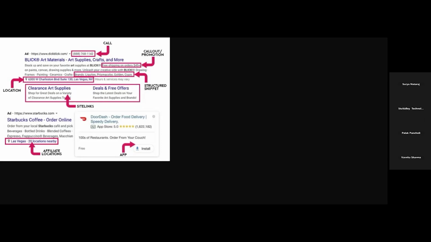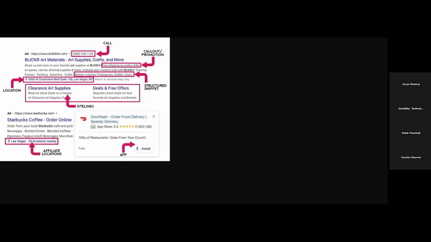Then next is the location extension. What is location extension? Through the location extension, we can add maps to our ads. If we want people to connect directly with your Google My Business location, and display your address and distance from the user's location to your address, or a map direction, then you can add this location extension.